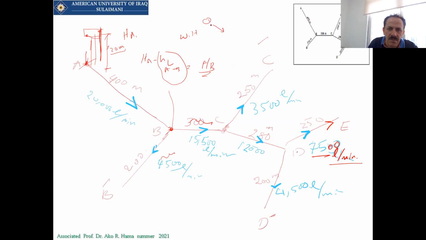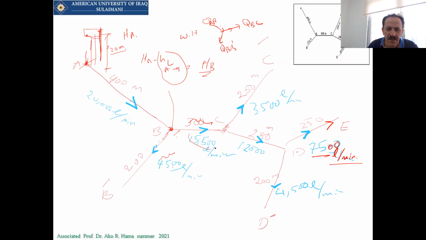Because we have QAB, QBB prime and QBC. The continuity equation says that Q in is equal to Q out. The income should be 20,000, and it should be equal to 4,500 here and 15,500 here. If these values don't check, then we have something wrong with the network. You should check the continuity equation first.